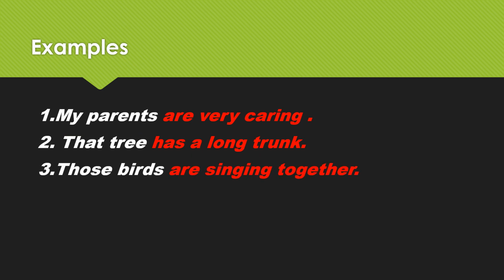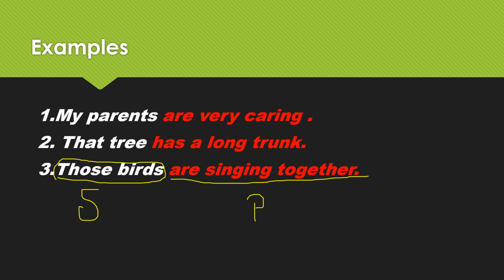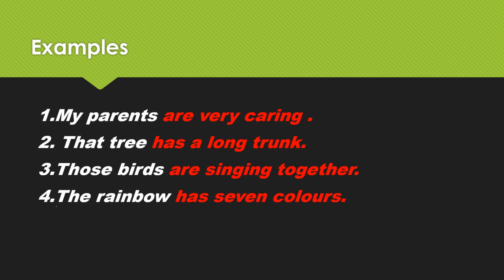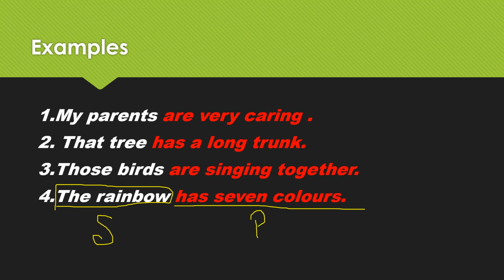Third example, those birds are singing together. The sentence is talking about those birds, right? So those birds is the subject of the sentence. Are singing together is the predicate of the particular sentence. Next one is, the rainbow has 7 colors. You can see the sentence talks about the rainbow, right? So it is the subject of the sentence, and 'has 7 colors' is the predicate of the sentence.